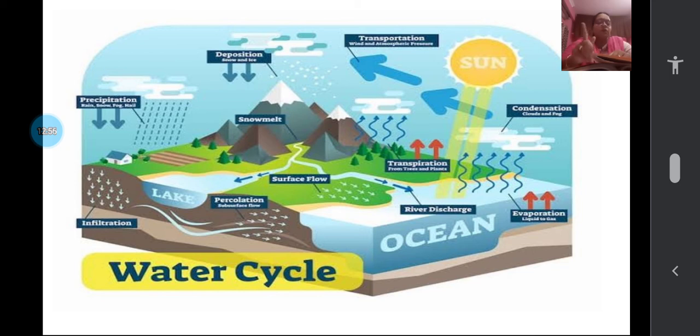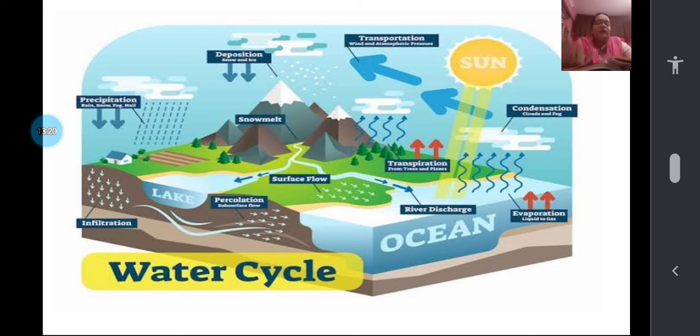Water back to water, but in between it is changing forms. That is what we learned. Water cycle is the change of water from one form to another and again back to the same form. The cyclic movement of water from one form to another form and back to the same form is called the water cycle. So I hope you have understood what the water cycle is.